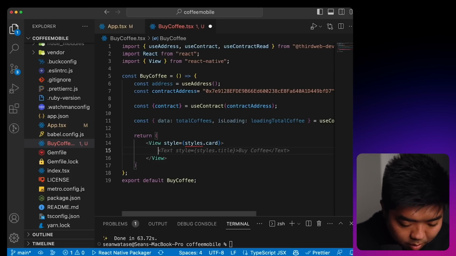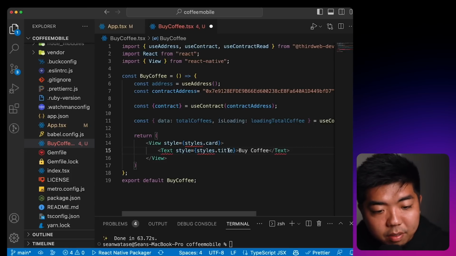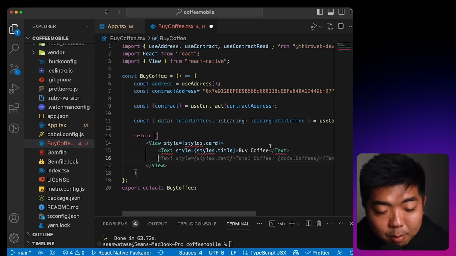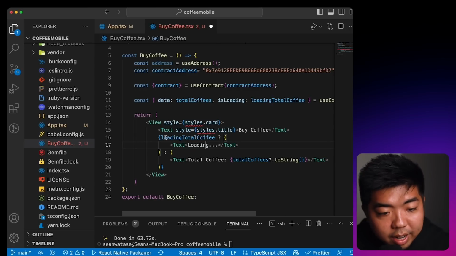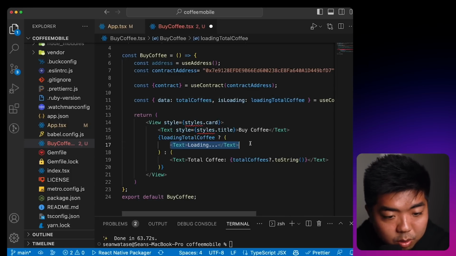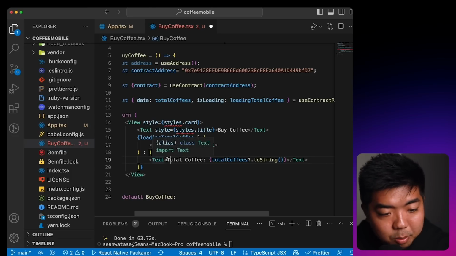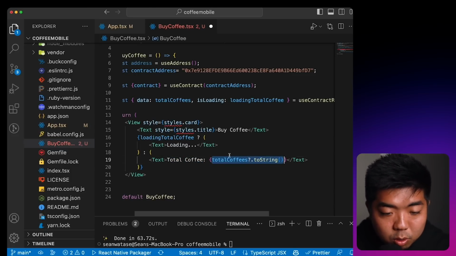So in our view here, we're going to create a text, and we're just going to give it the style of title, and it's going to be called Buy Coffee, just like our web app. Under that, we're going to display the total coffees, and we're going to check if totalCoffees is loading. If it is loading, we're just going to show some loading text. And once it is done and it has our total coffees, we'll display totalCoffee, and then we'll use toString to convert it over to a string.